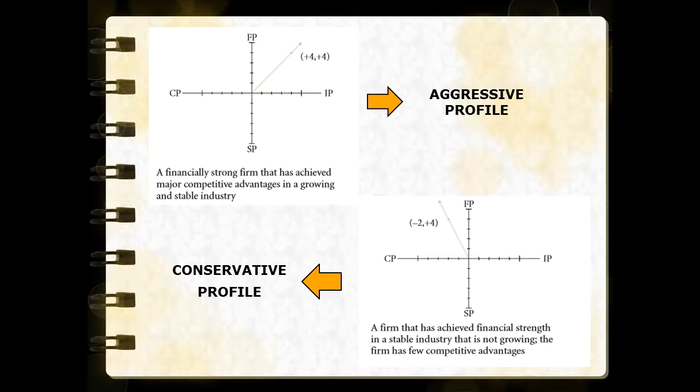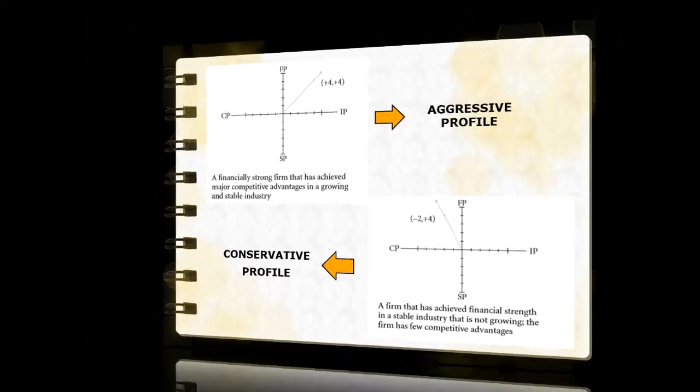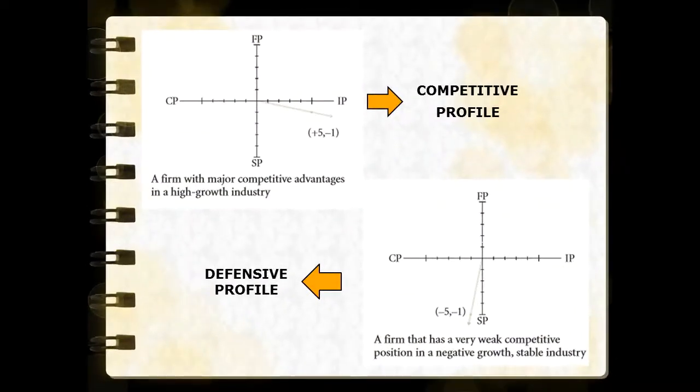The third is the competitive profile. This competitive profile curve has the bottom-right line, and it shows a firm with major competitive advantages in a high-growth industry. And the last is the defensive profile. This defensive profile curve has the bottom-left line, and it shows a firm that has a very weak competitive position in a negative-growth, stable industry.